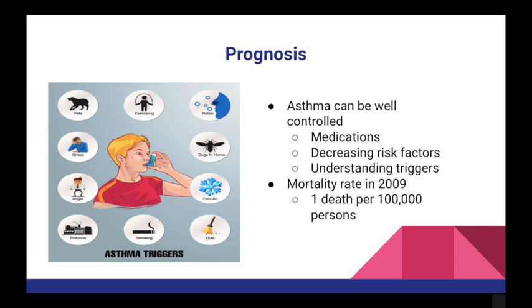Data has also supported the notion that asthma is a controllable condition with very low mortality rates. In 2009, the mortality rate of asthma in the U.S. was reported to be 1 death per 100,000 persons, signifying a relatively small mortality rate for this condition. Incidences of asthmatic mortality were also associated with the failure to undergo consistent treatment. Therefore, following a treatment regimen is very important for asthmatic patients.